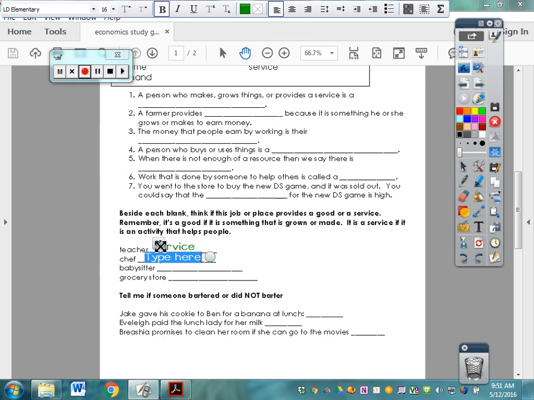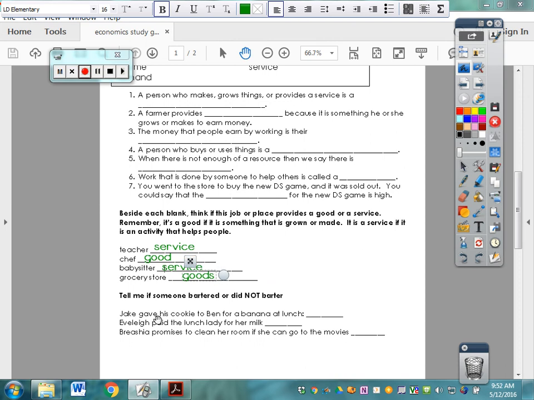So this one's a little tricky here, but we're going to say that they do provide a good because they provide a food. They make the food. A babysitter provides a service, because they don't make anything, they provide a service. And at a grocery store, you buy goods. So that is where you get the goods.